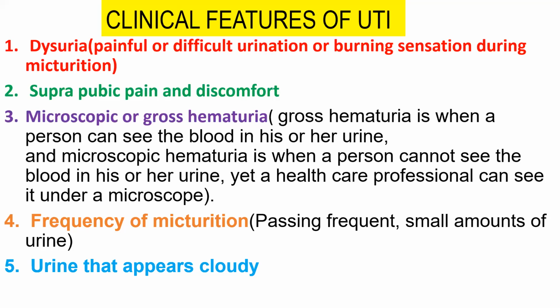Cloudy, cloudy, cloudy. You understand now what urine that appears cloudy means. When you pass urine, it is very clear if there is normal functioning of your kidney. So your urine is very clear. And when your urine is not that clear, and there is a bubbles-type formation, that is known as your urine appearing cloudy. Understand? These kind of symptoms, clinical features, you will see in urinary tract infection patients.